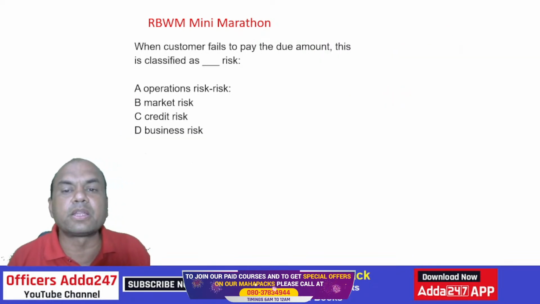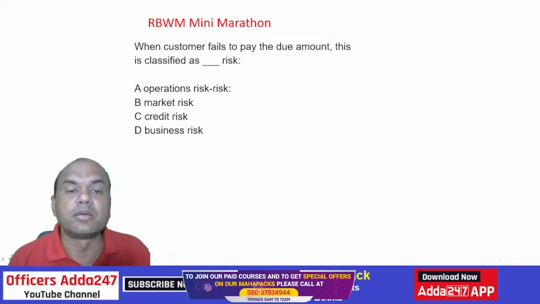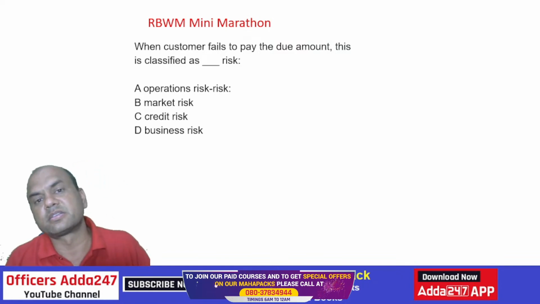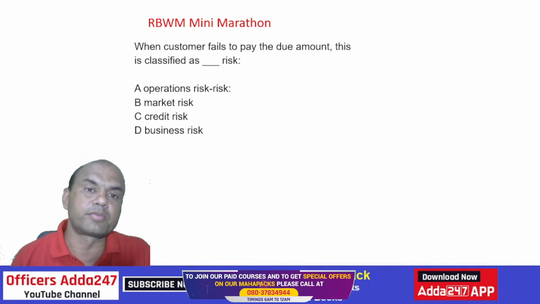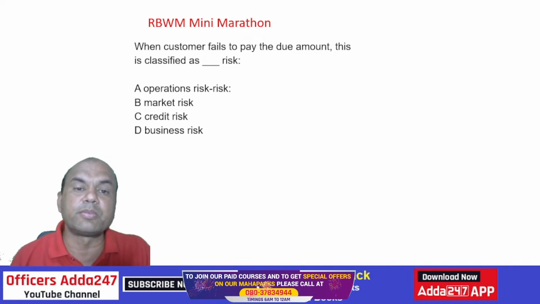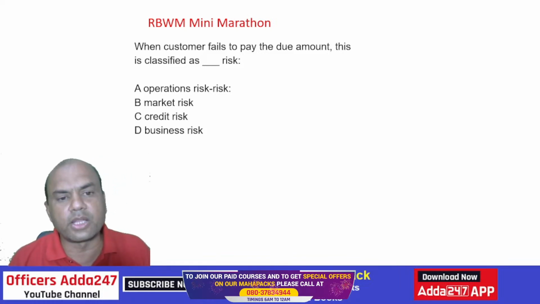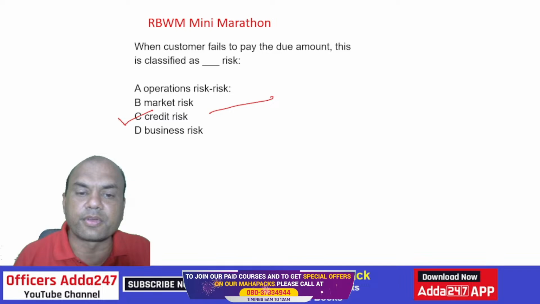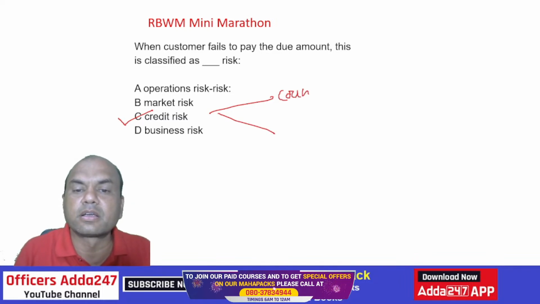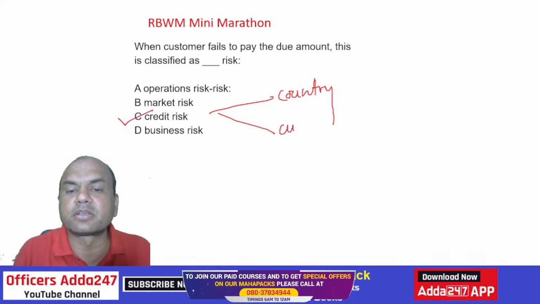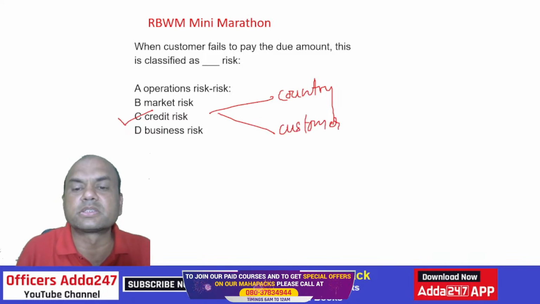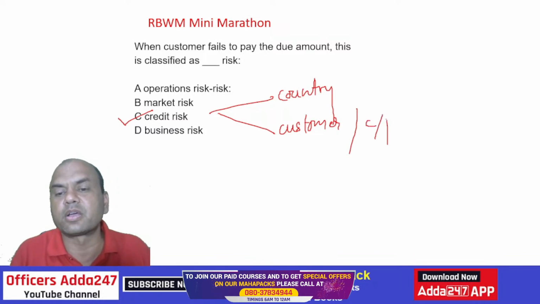When customers fail to pay the due amount, this account is classified under which risk: operations risk, market risk, credit risk, or business risk? If you don't know, I'll give the answer. It is credit risk. Credit risk is always concerned with two types: one is country risk, and second is customer risk, or counterparty risk. CP we call it, counterparty. But in banking terms, we call it customer risk.